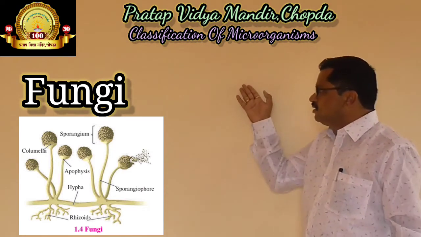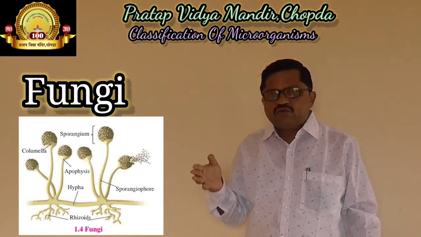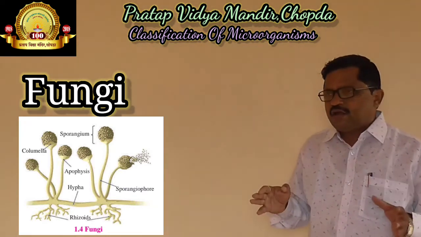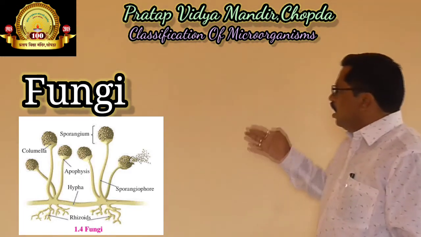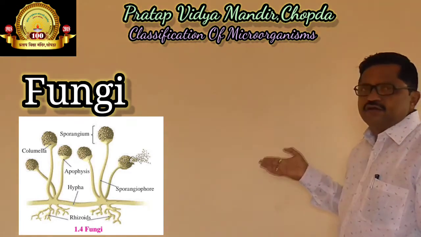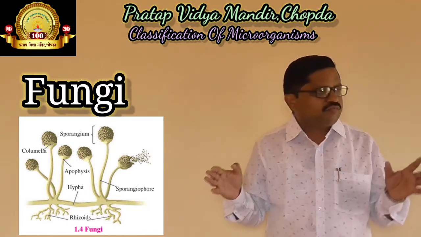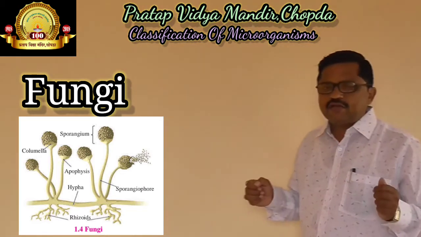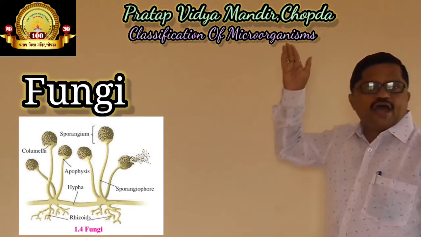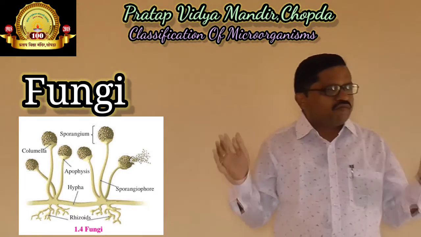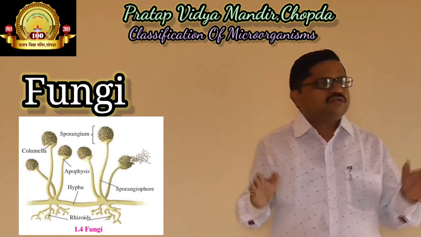The next characteristic of fungi is that they reproduce sexually or asexually. One example of fungi is here, it is mucor. This is about the characteristics of the fungi. Again we can revise. They are found in decaying matter, they are unicellular, they are saprophytic in nutrition, and they reproduce sexually or asexually.